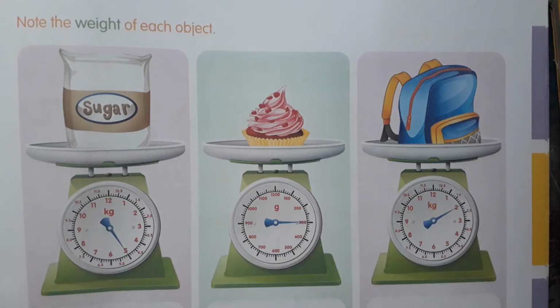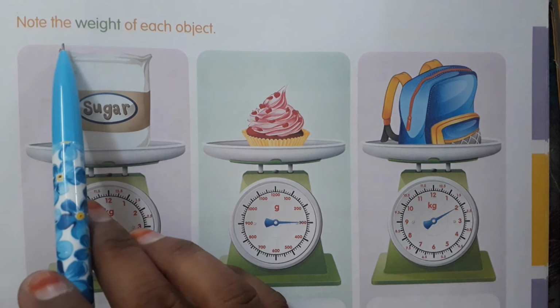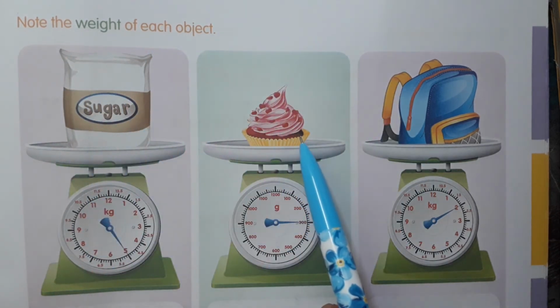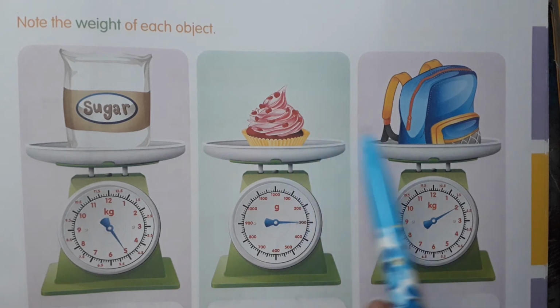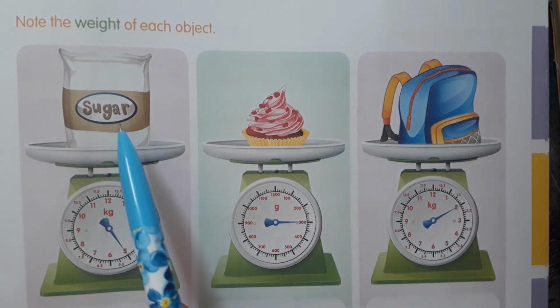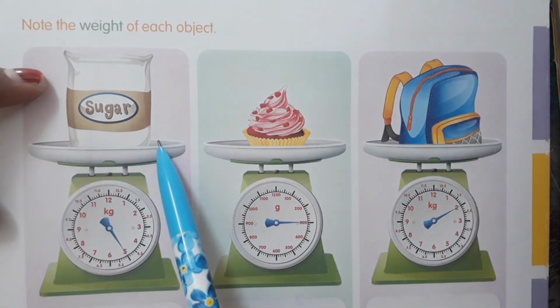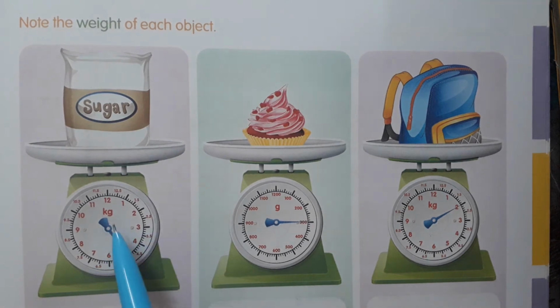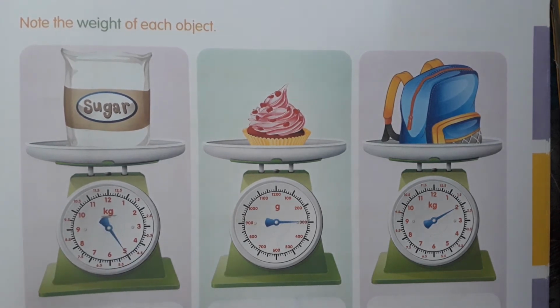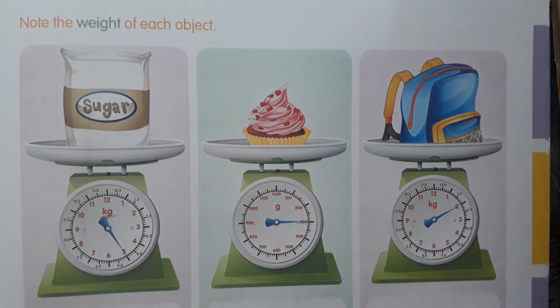Note the weight of each object. Here sugar, cupcake, bag are given. So here are some indicators, they show the weight for that object. So sugar bag weight, how many kgs? The indicator indicates kgs here. How many kgs? The indicator is on 5. So 5 kg.